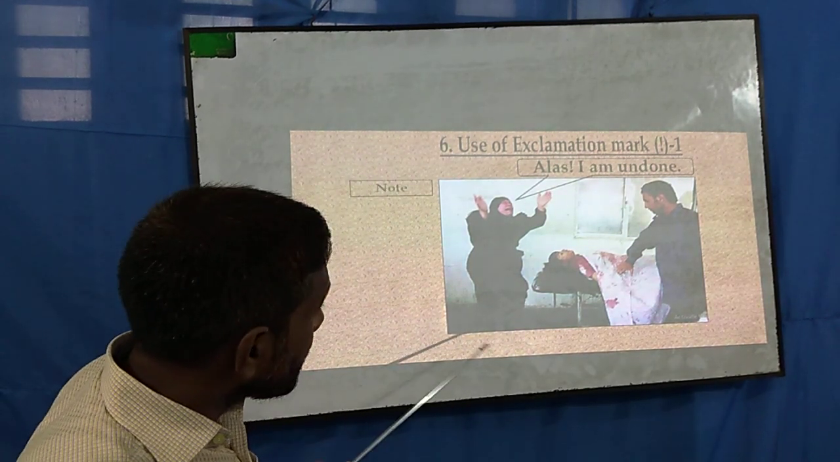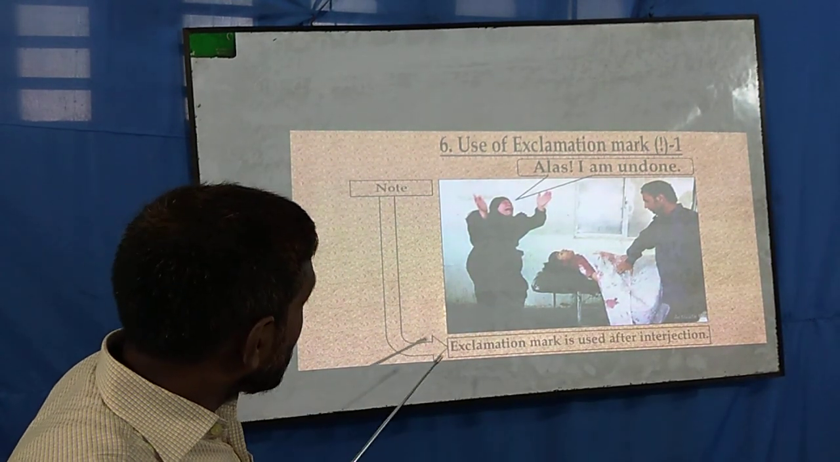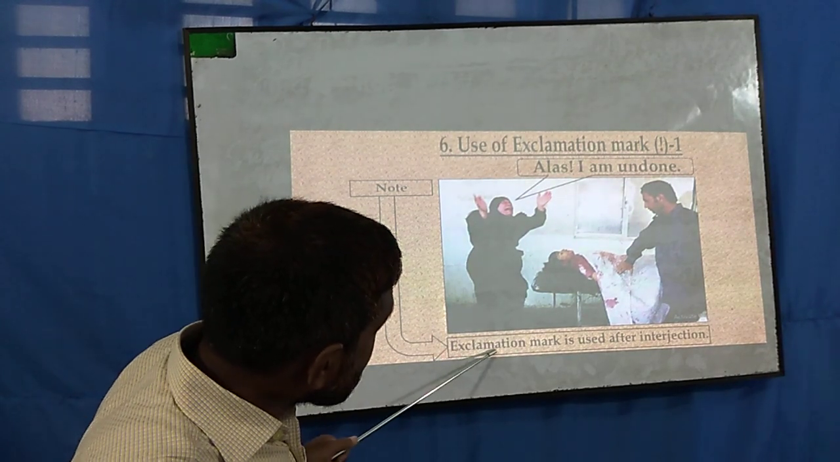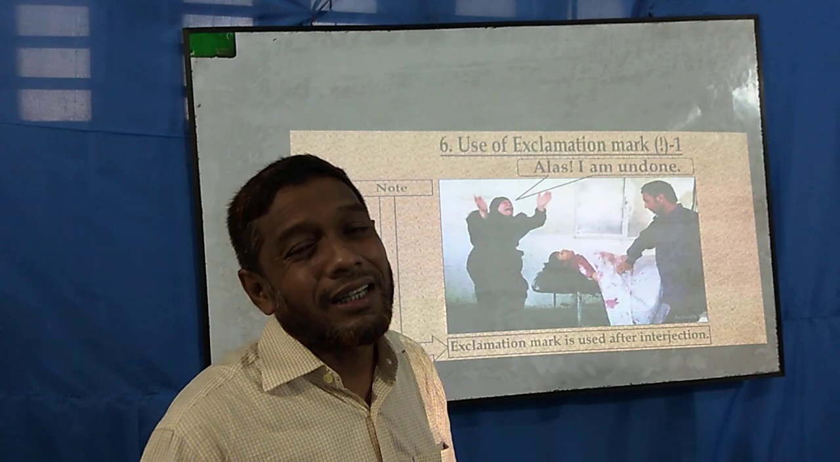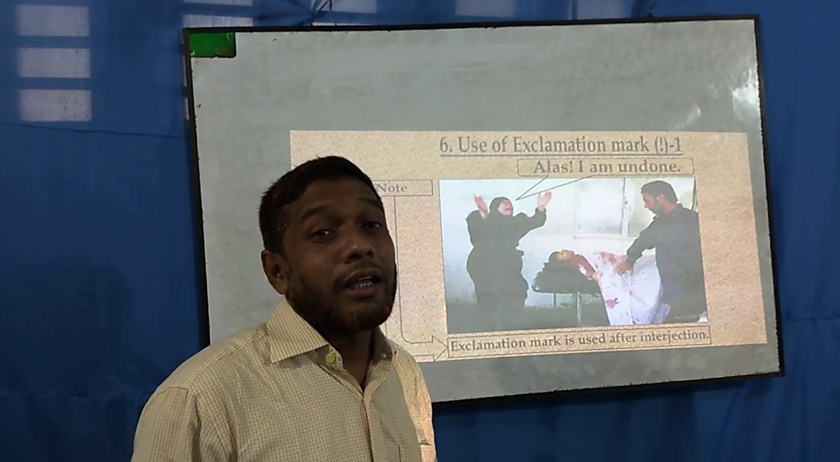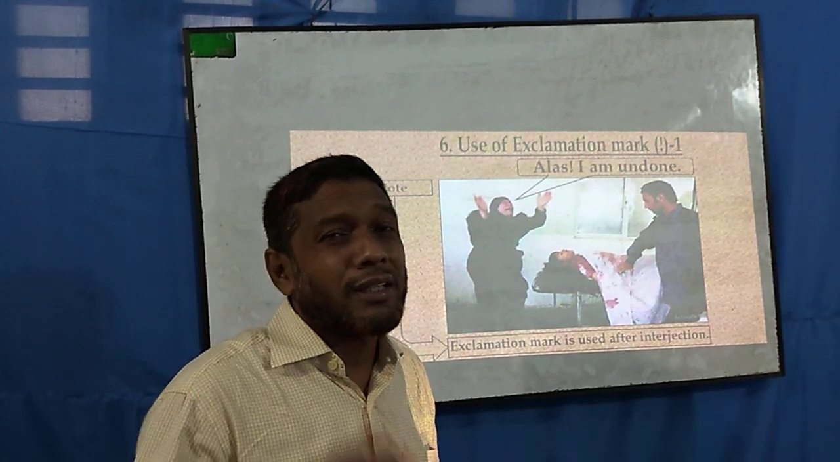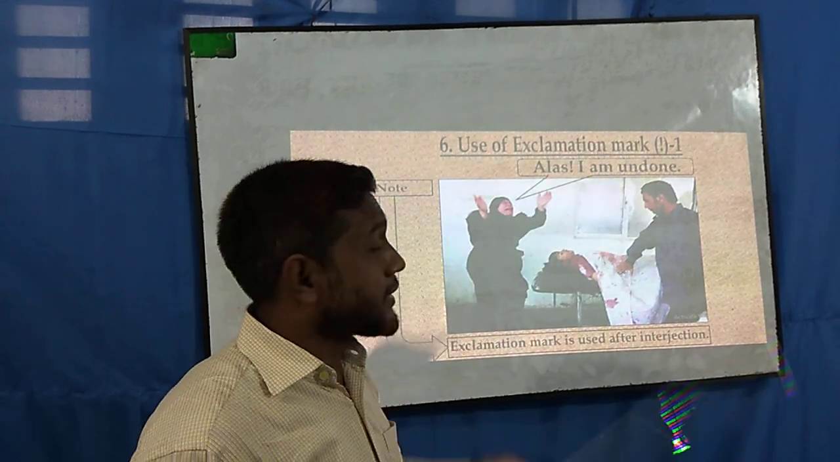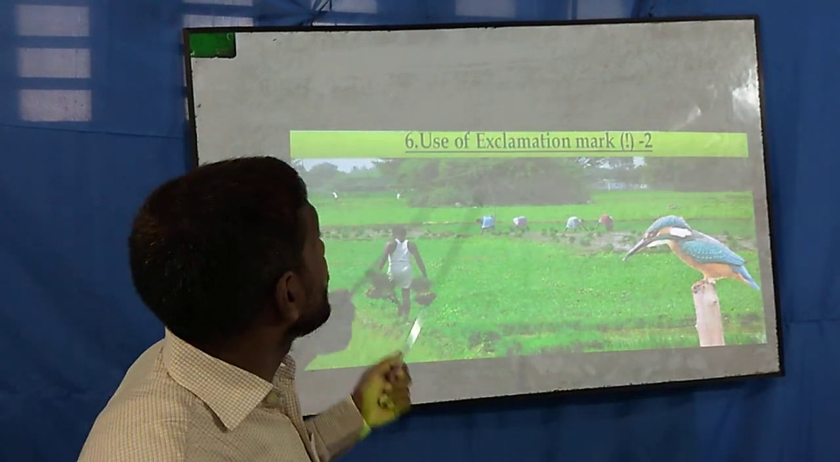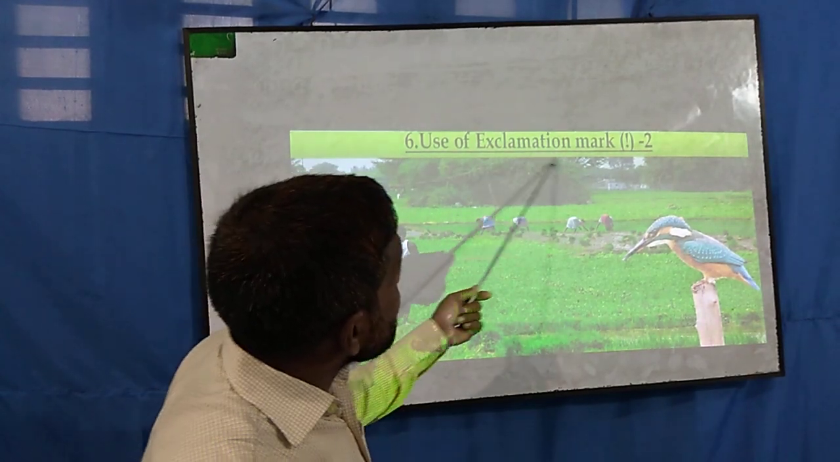So here you can see an exclamation mark is used after an interjection. To write an interjection or exclamatory sentence, we must use exclamation marks after the exclamatory words. So thank you.